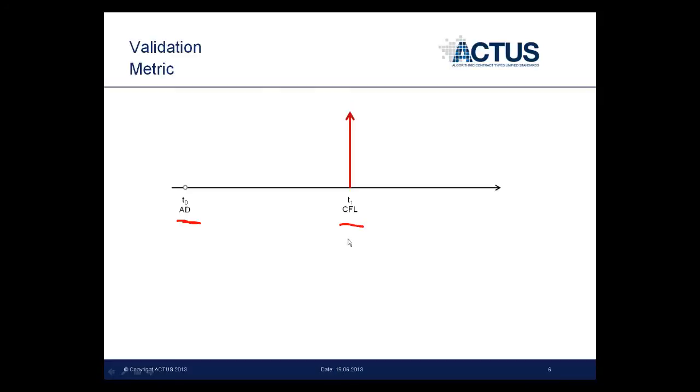We use the same states of the risk factors and we forecast the expected cash flow. If we get exactly the same cash flow at the same time T1 as this green arrow, we can say we are 100% precise. If we get the same cash flow but at a different point in time, then we make an error of delta t.